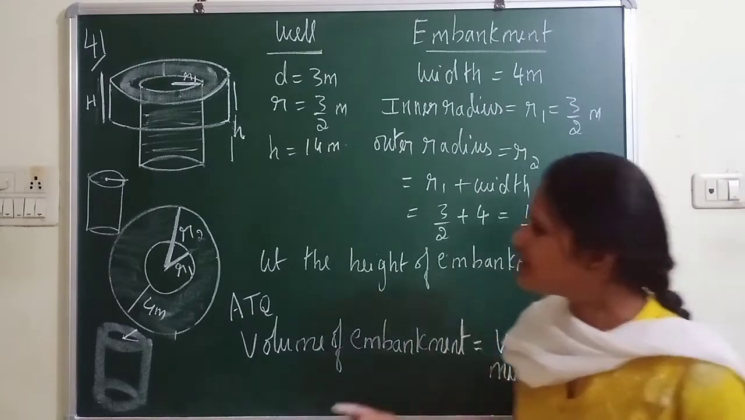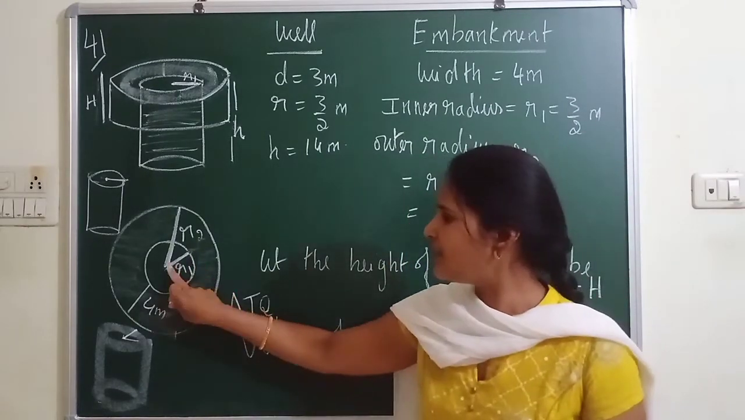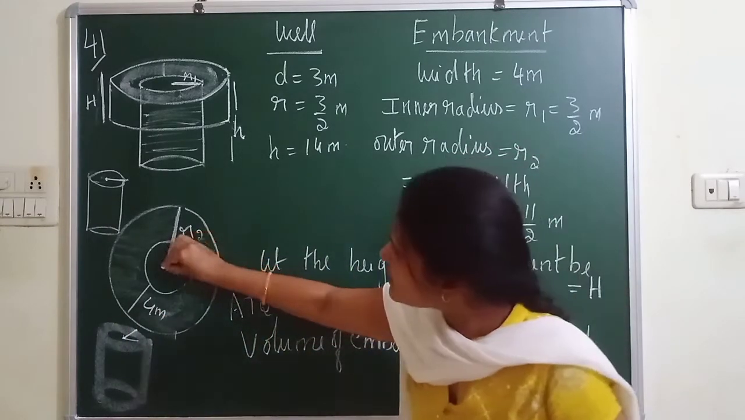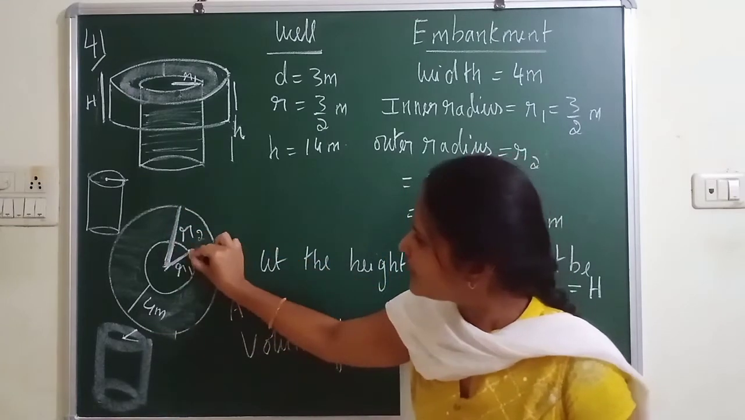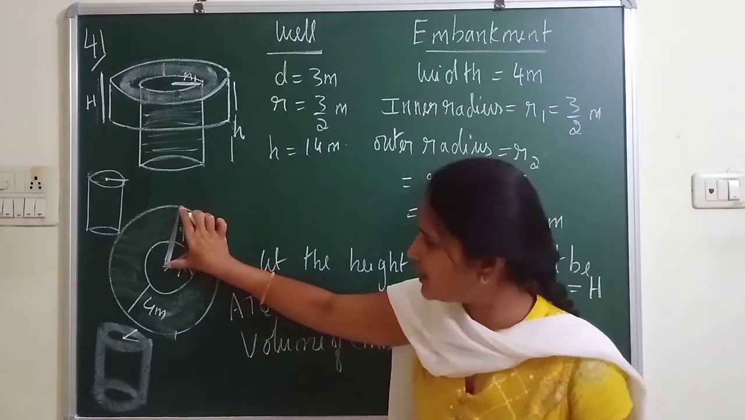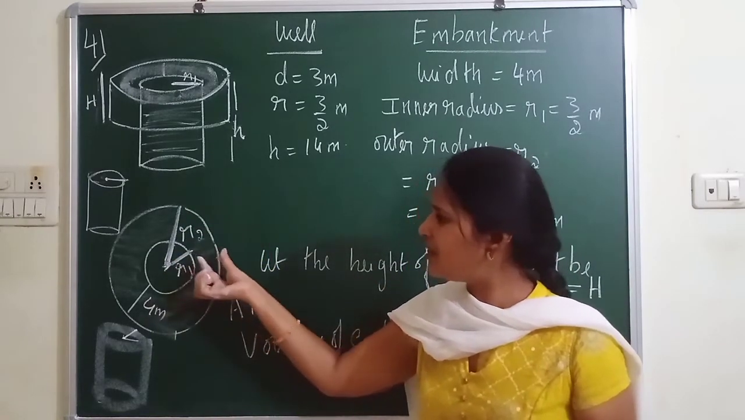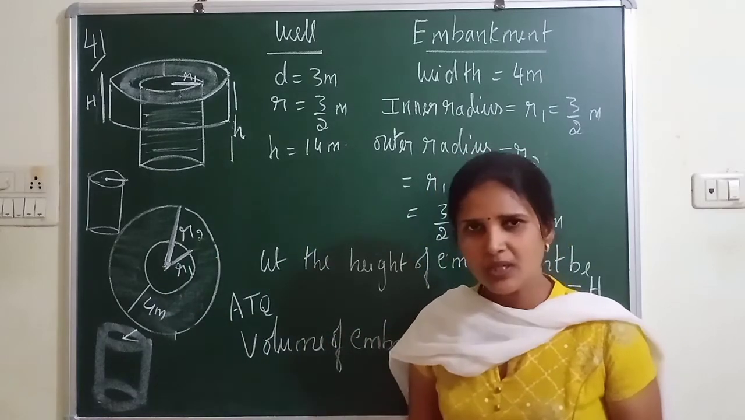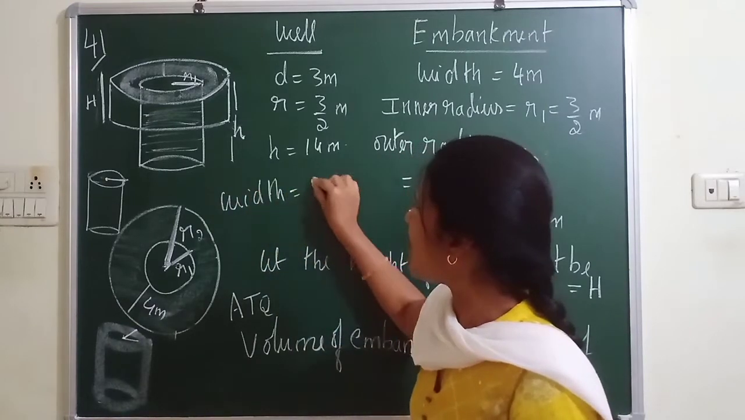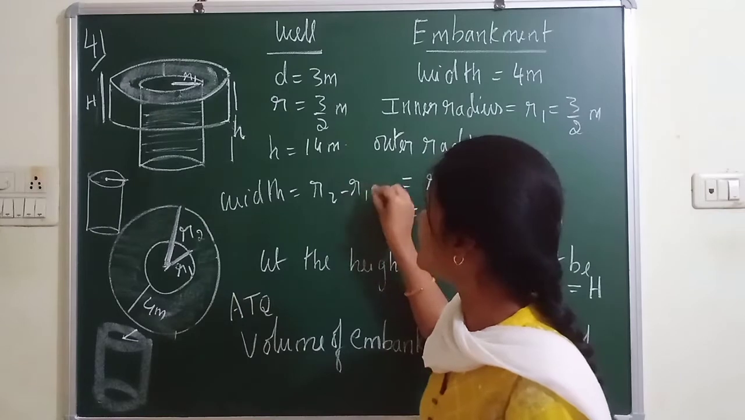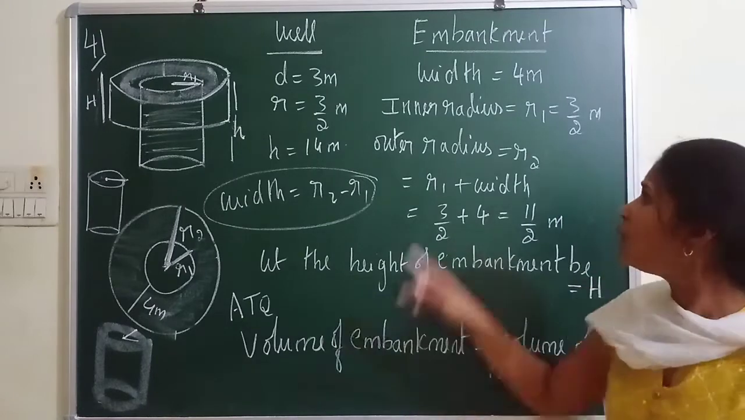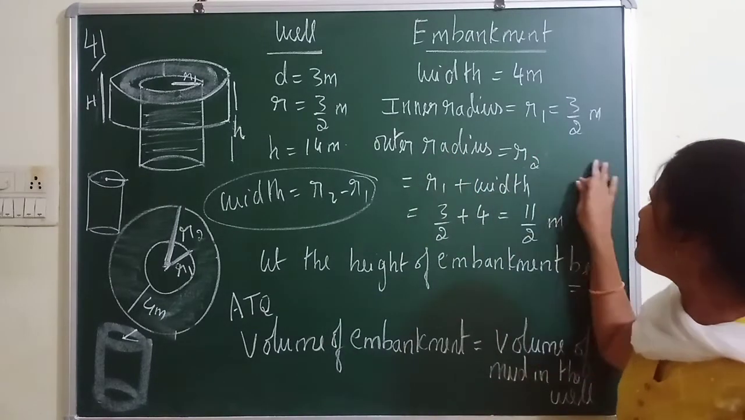Now the width is given as 4 meter. And there is a relationship between inner radius, outer radius and width. If you observe, you will come to know that outer radius equals inner radius plus width. Understood? If you want to find the outer radius, you have to add inner radius and width. In other words, width equals outer radius minus inner radius. This also you can remember: width equals outer radius minus inner radius, or outer radius equals inner radius plus width.